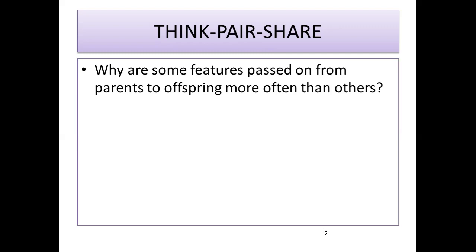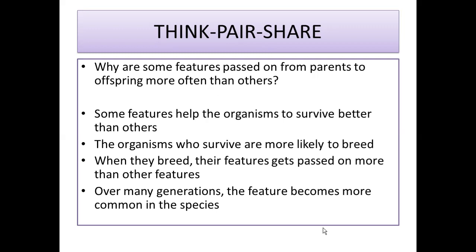Okay, let's go through the mark scheme. So why are some features passed on from parents to offspring more often than others? Some features help the organism to survive better than others. The organisms who survive are more likely to breed. When they breed, their features get passed on more than other features. Over many generations, the features become more common in the species.